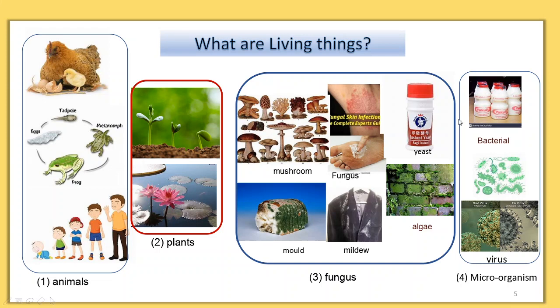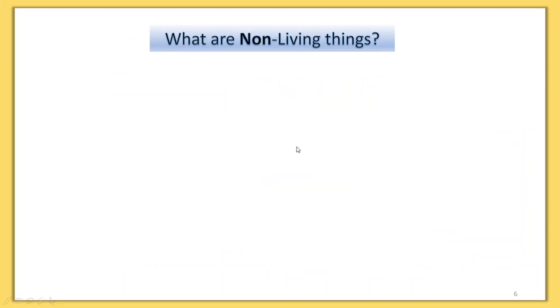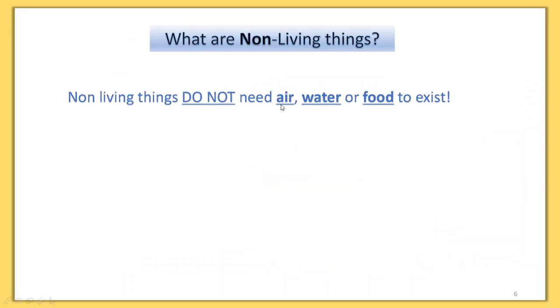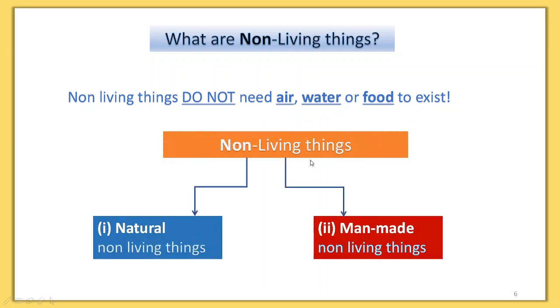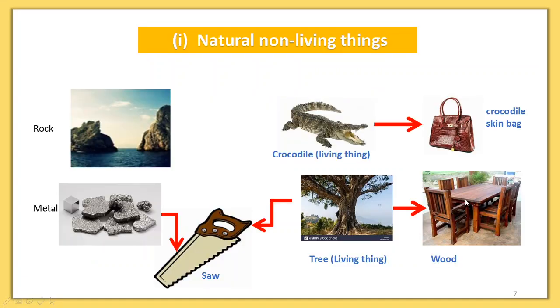What are the non-living things? Non-living things do not need air, water, and food to exist. They are divided into two groups. One is natural non-living thing, and another one is man-made non-living thing. Natural non-living things are subdivided into never alive and once alive.